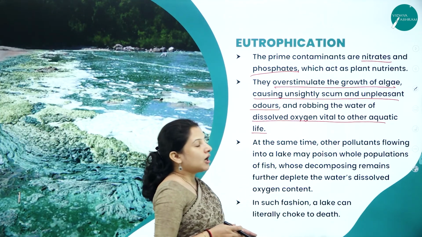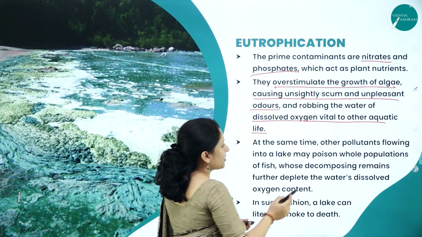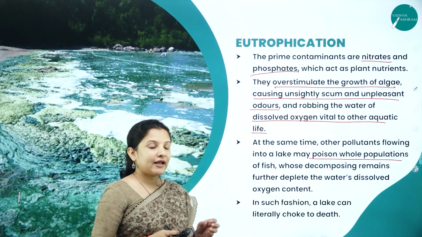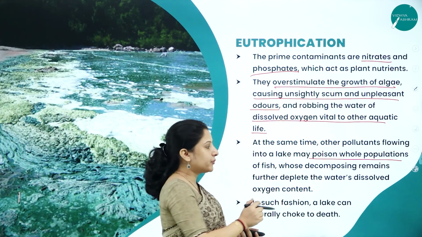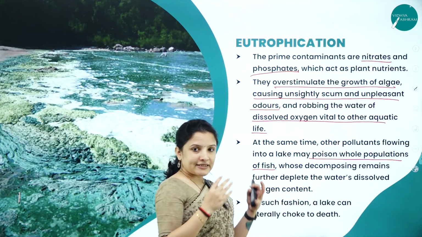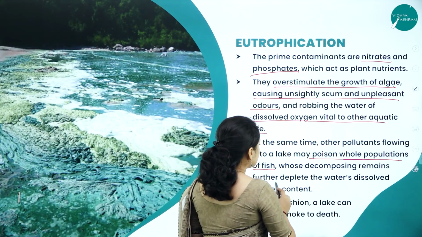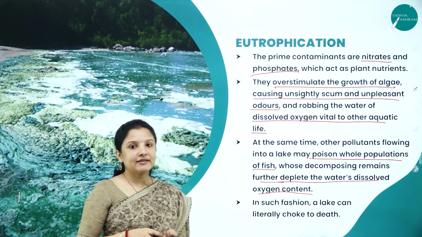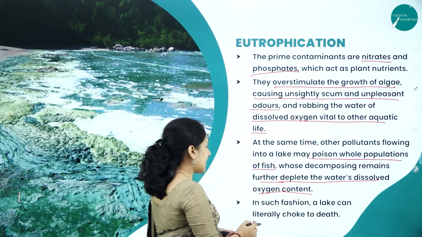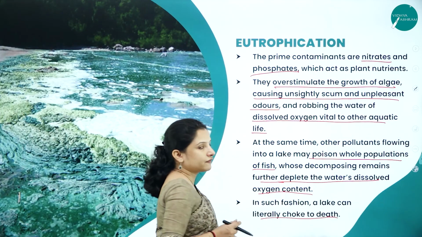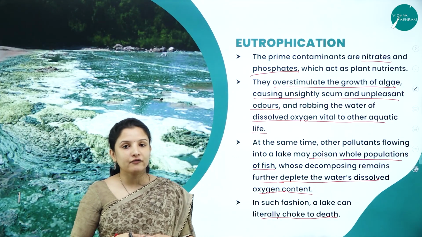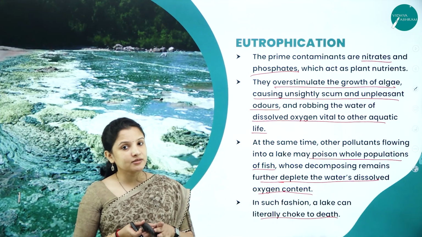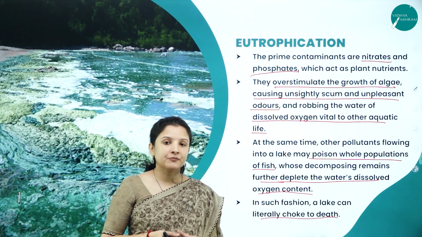At the same time, other pollutants flowing into the lake may also be poisonous or toxic, and hence they will poison the whole population of fish. When these fish decompose, they further deplete the water's dissolved oxygen content, and in such a fashion a lake can literally choke to death. So eutrophication, at the end of the day, can choke the lake to death, and eutrophication is a result of water pollution itself.